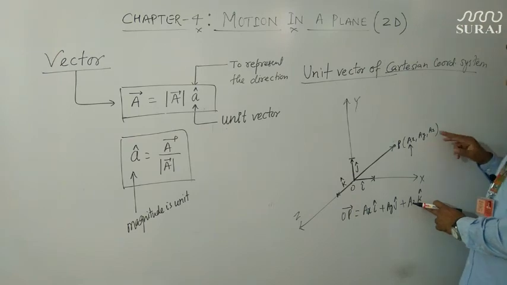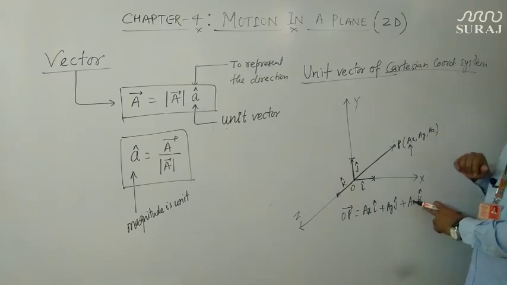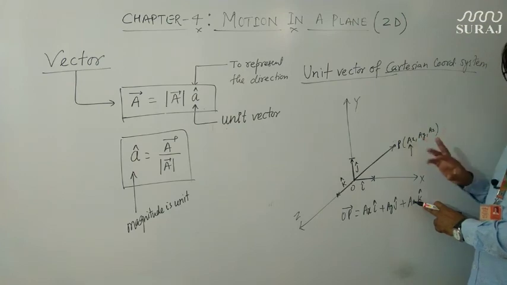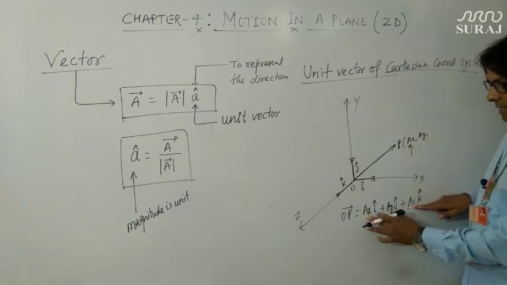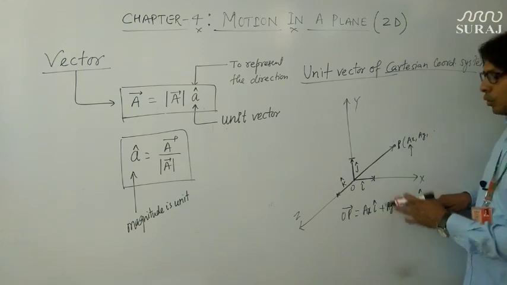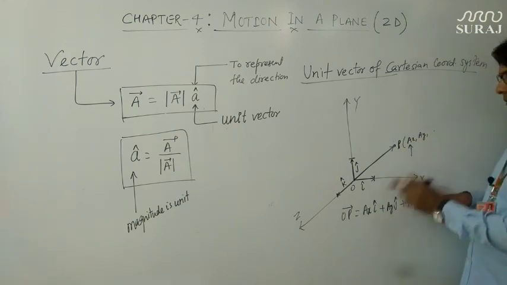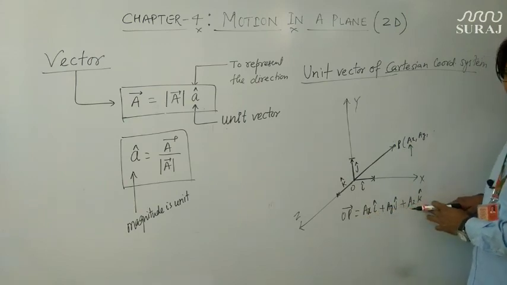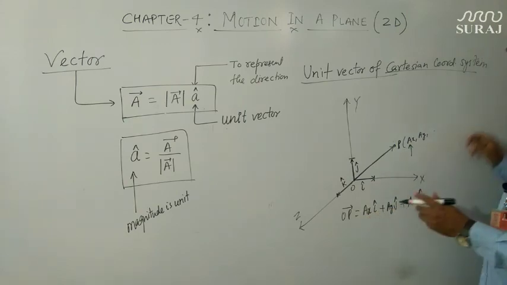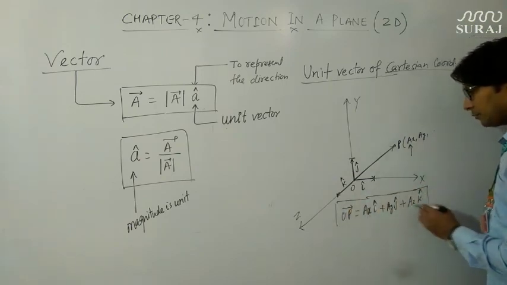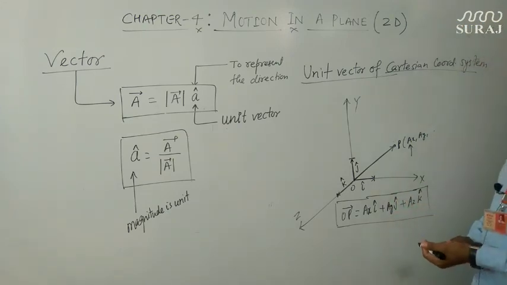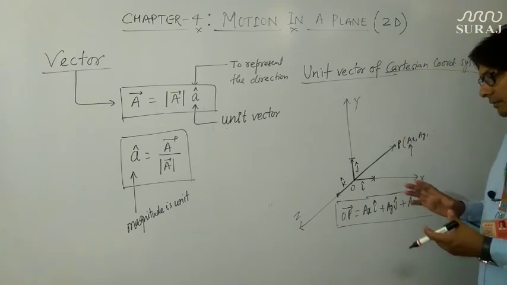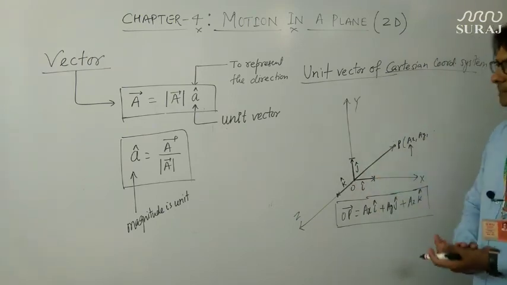Suppose this az parameter is absent, because we are talking about motion in 2D, so definitely there will be two coordinates corresponding to xy, yz or zx. If az is not there, az will be 0 and it becomes ax i cap plus ay j cap. Or suppose ay is not there, then it will be ax i cap plus az k cap. So this is the representation of a vector in the form of i cap, j cap and k cap. You must remember this concept that the unit vectors in the Cartesian coordinate system are given as i cap, j cap and k cap.